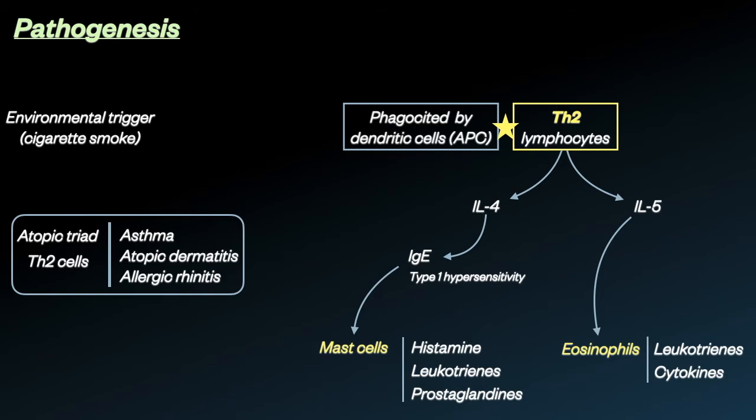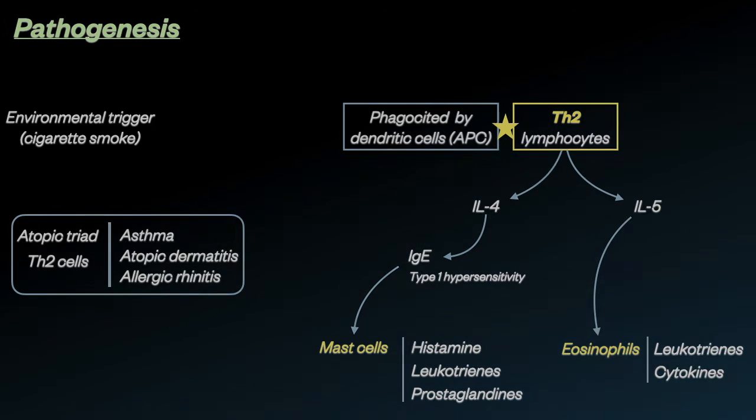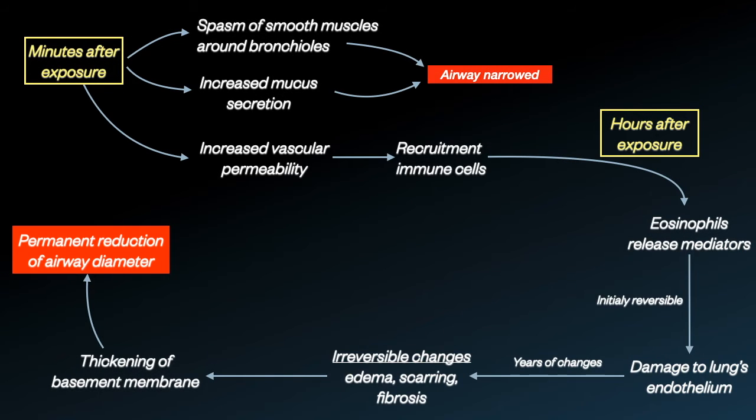IL-5, on the other hand, activates eosinophils which promote an immune response by releasing more cytokines and leukotrienes. In this case, since IgE antibodies are being produced, this is an example of a type 1 hypersensitivity reaction. This leads to two series of events.